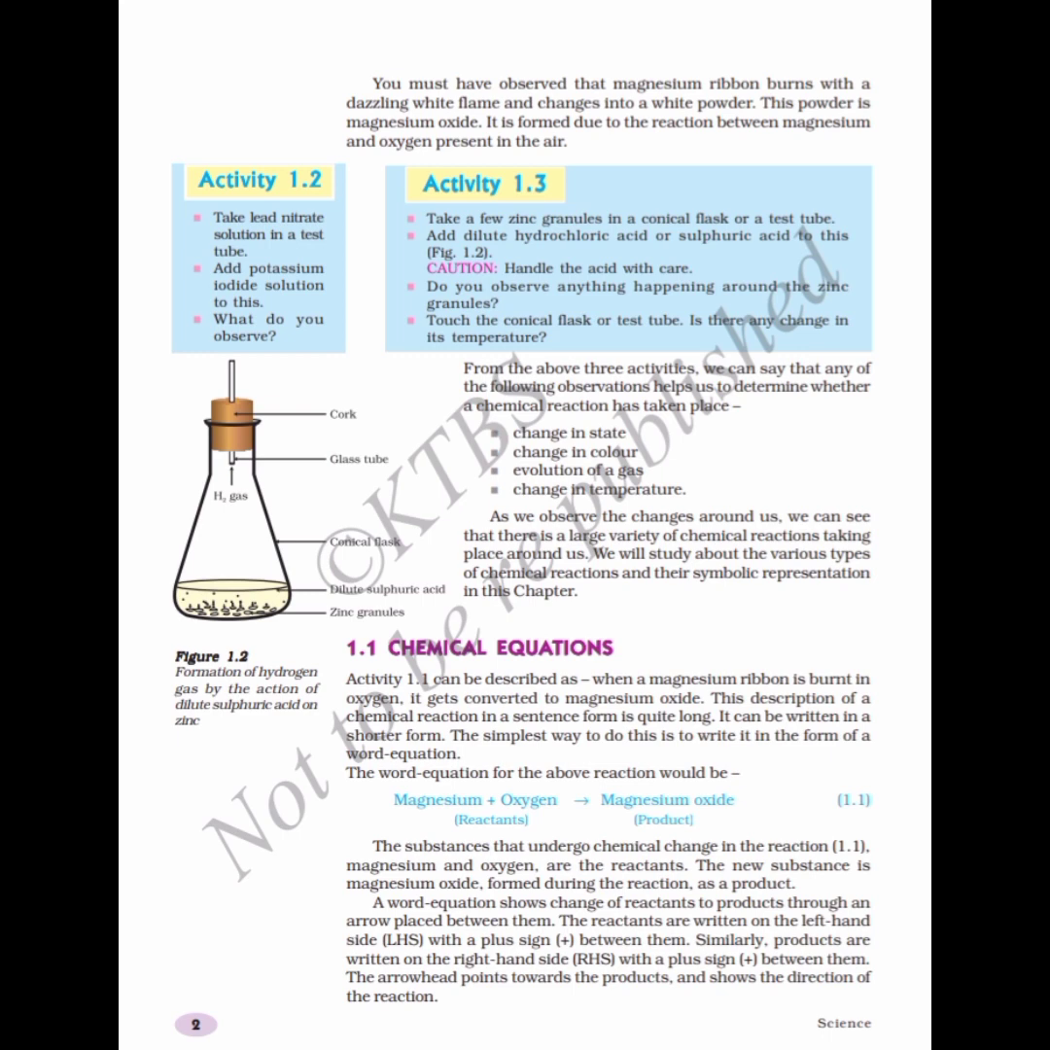What do you observe? So now when we mix lead nitrate solution and potassium iodide solution, there is a change in color of the solution. Whenever potassium iodide solution is added to lead nitrate solution, we will get a yellow precipitate. The solution gets converted completely into yellow color. So there is a change in color happening. This is again happening because of a chemical reaction that is taking place between lead nitrate and potassium iodide which is present in the solution.